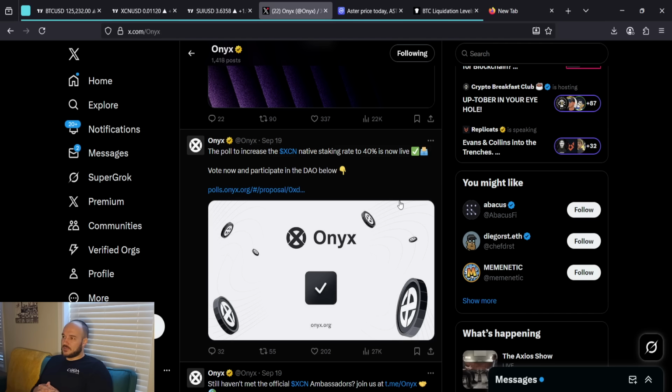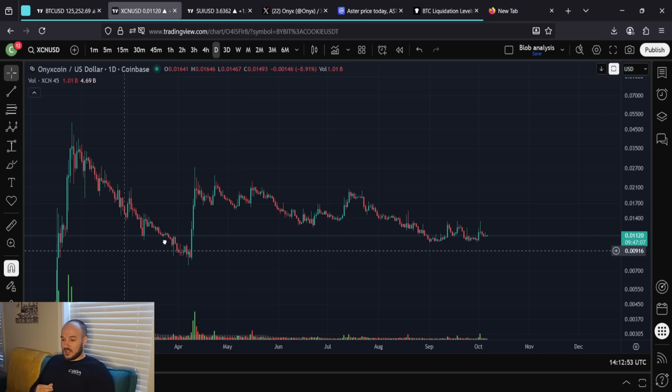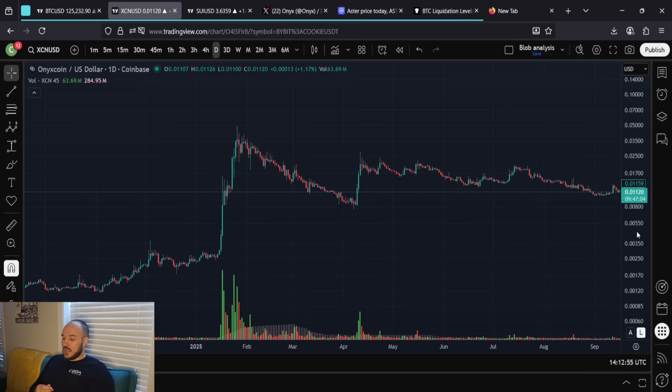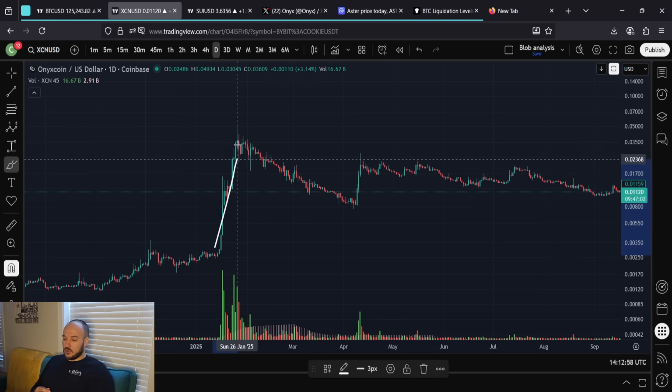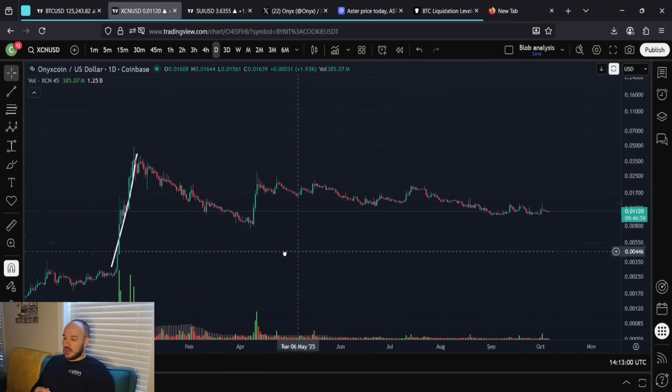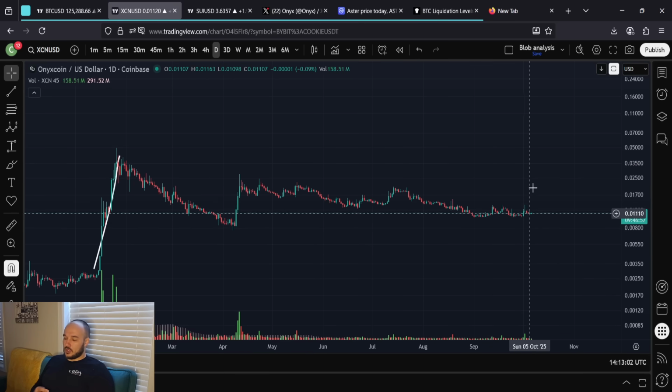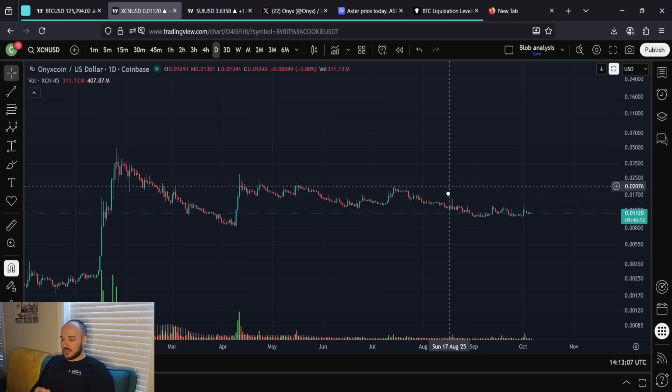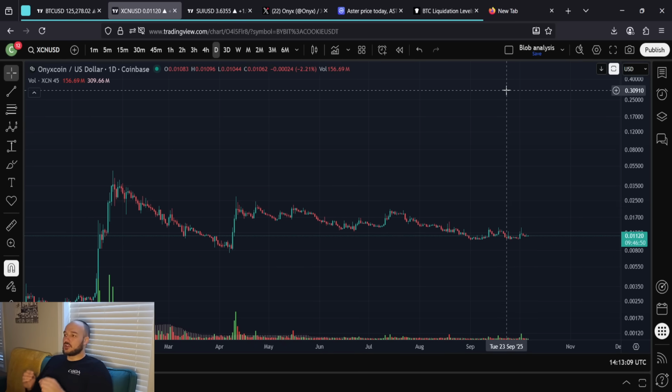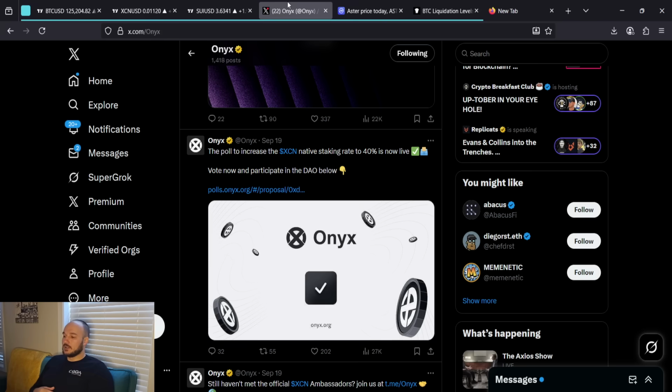But the benefits here, you guys, if you think about it, when the rates do get raised to 40%, I don't know for how long it'll be there. These staking rates change, as we're all accustomed to, right? I remember back here for a long time it was 30%. And by the way, we had 30% APR this whole time. So the fact that it's 40% now, I don't think it'll hurt our capabilities of growth, personally. But it will add selling pressure to the high. I think it will hurt our all-time high potential top area. I do think that will hurt, but net positive, I think, for growth overall.